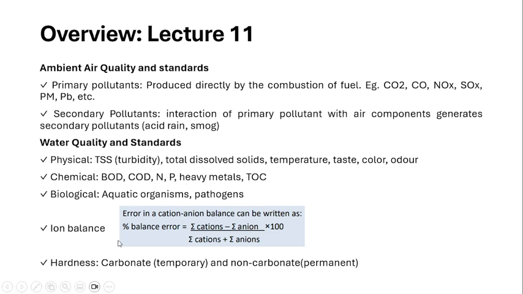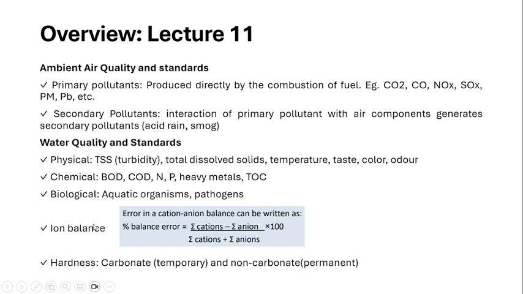Next parameter we are going to discuss is the ion balance. Why is the ion balance very important? All the excess ions present in the water will also affect the nature of the water. Mainly these ions include calcium, magnesium, sodium, and potassium. These are the major ions which deteriorate the quality of the water. Other ions include carbonates and bicarbonates.